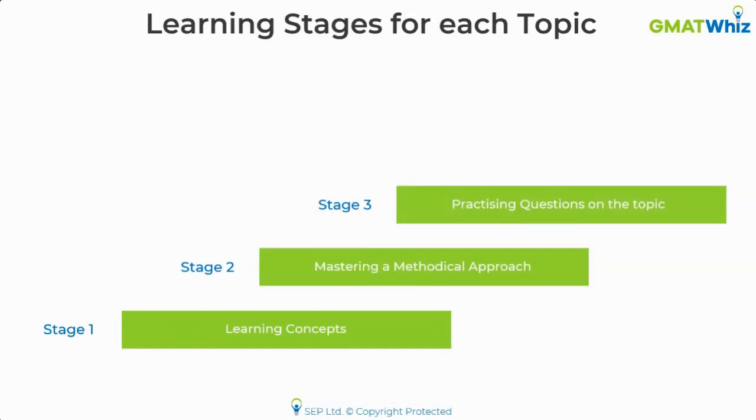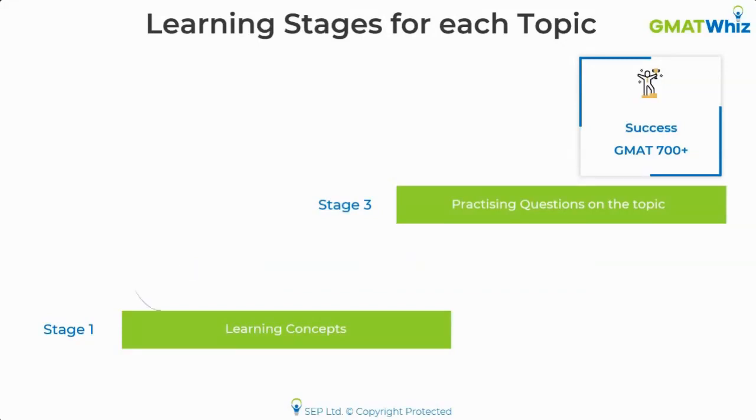These are the three stages of learning that every student should follow who is targeting a 700 plus kind of score. I'm not going to ask you how many of you are actually targeting a 700 plus, because I'm sure all of you will say yes. So if you're targeting a 700 plus, it is very critical that you focus on these three stages in the same sequence. But sadly, a lot of people do not end up with a 700 plus score, and the biggest reason for that is they jump from step 1 to step 3 directly.